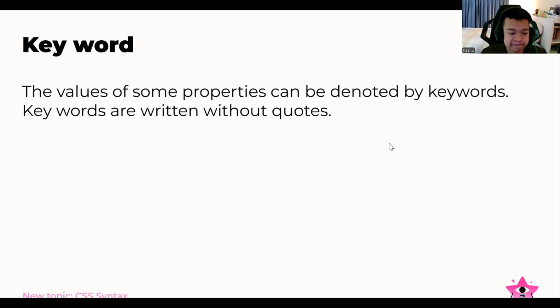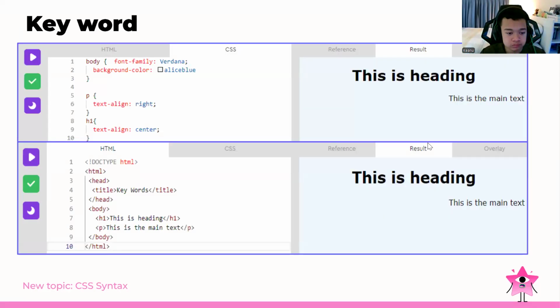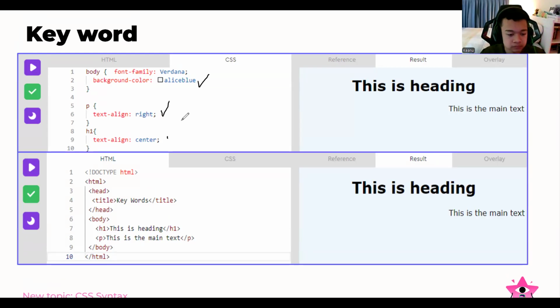Okay, so for the keywords, the values of some properties can also be denoted by keywords. And the keywords are written without the quotes. So we have the keyword just like this. We have the body, we set the font family for Pradana, and then the background color, we set Alice blue. And then the P for the text align right, and also the H1 for the sentence. So basically, it will look like this for the content.